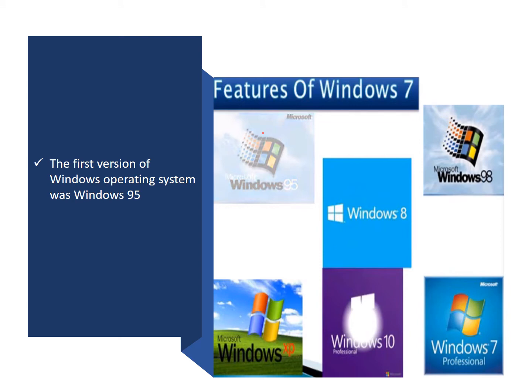We have many versions of Windows. The first version of the Windows operating system was Windows 95. Since then, many versions of Windows have been released. The most popular versions of Windows are Windows 98, Windows 2000, Windows ME, Windows XP, Windows Vista, Windows 7, Windows 8, and Windows 10.